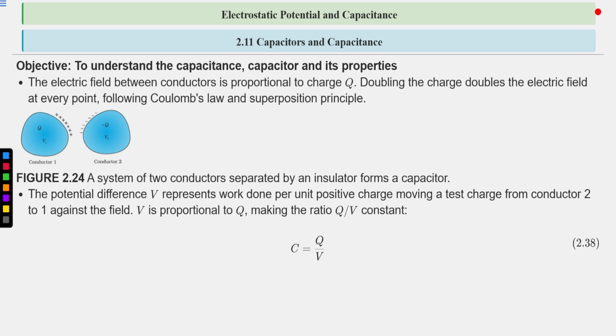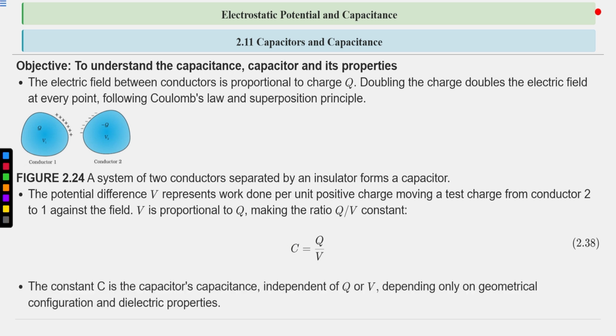So V is proportional to Q, and this is the proportionality constant. This proportionality constant C is known as the capacitance of the capacitor. So this is the constant of proportionality, known as capacitance of the capacitor, that tells how much charge a capacitor can store for a given potential difference.